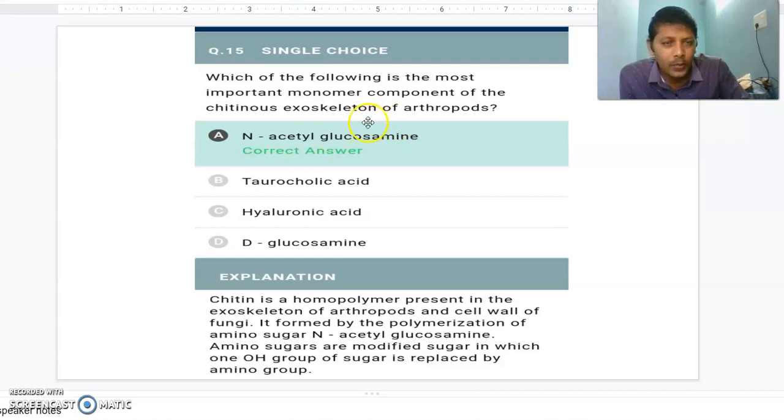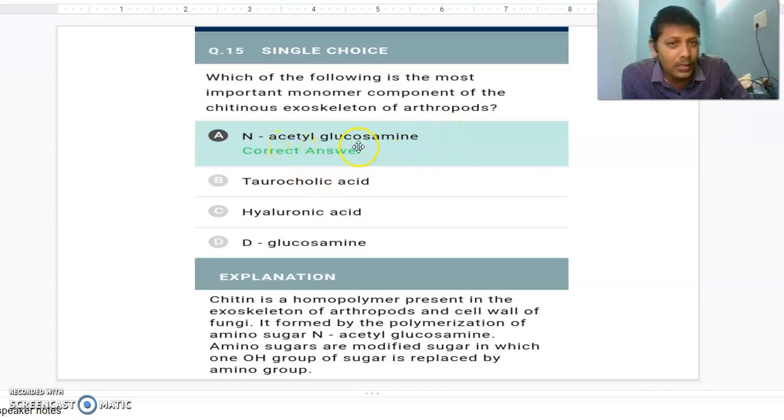Okay, this is another one which was asked in a previous NEET exam, but it is not there in zoology. But we have this term chitinous exoskeleton of arthropods. Maybe it's in the botany biomolecules lesson. It was asked in the previous NEET exam. Which of the following is the most important monomer component of the chitinous exoskeleton of arthropods?